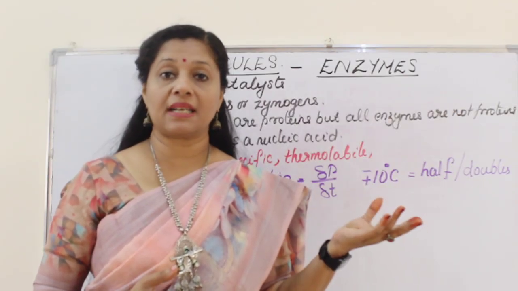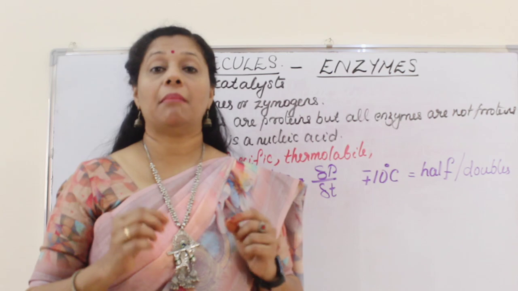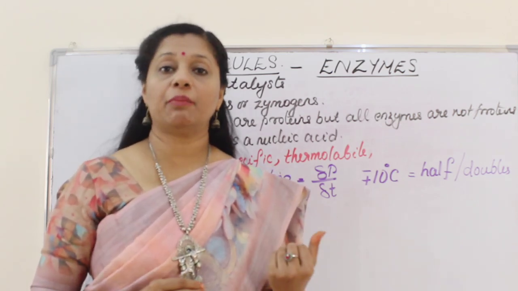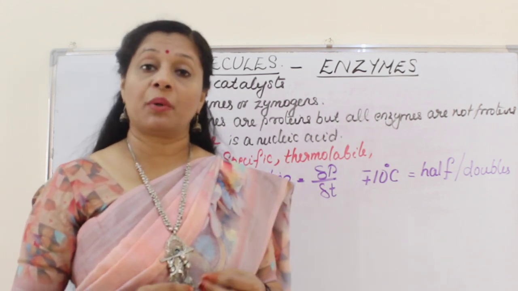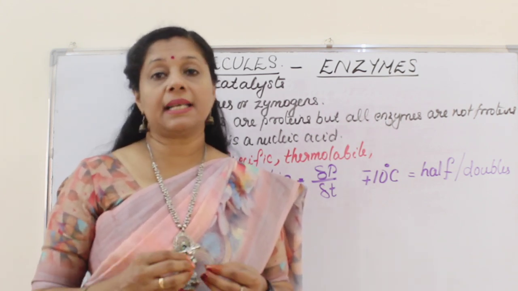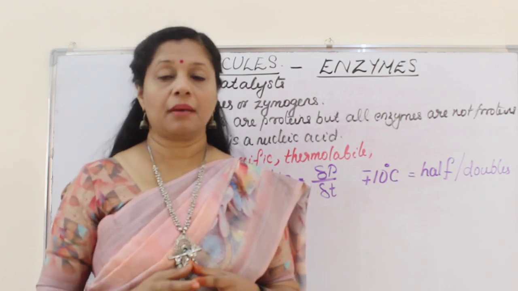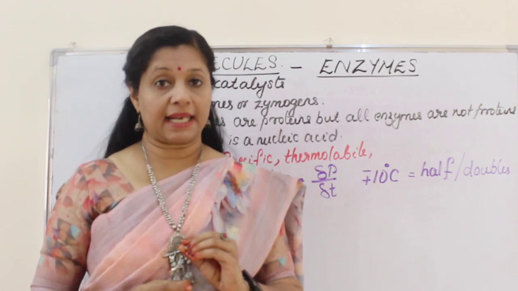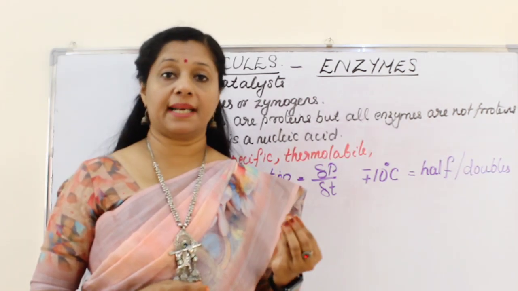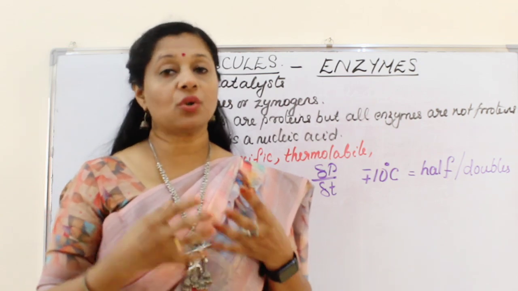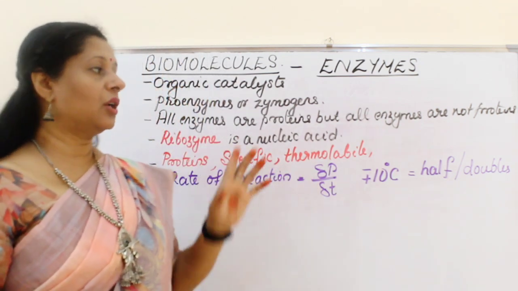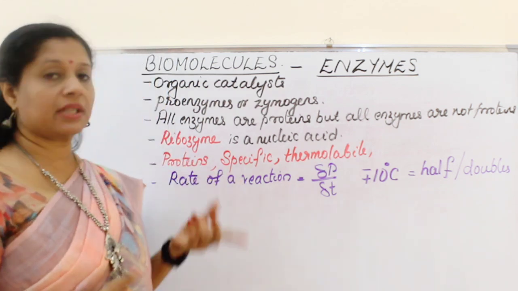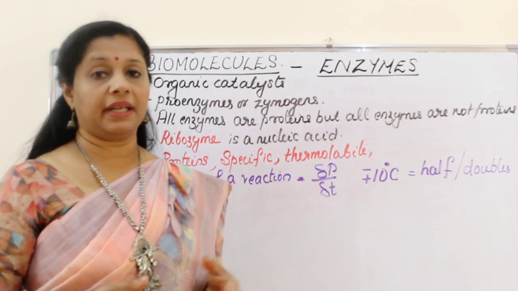Now, what are these enzymes? Are they similar to the catalyst outside? No. Here these enzymes are biological or organic in the sense that they are proteins. We just learned about proteins in the previous video. Proteins act as enzymes except for 1 or 2 exceptions, because RNA, a nucleic acid, can also act as an enzyme in certain reactions. Rest all enzymes are proteins. That means mostly enzymes are proteins. So we make a statement: all proteins are not enzymes, but all enzymes are proteins. But as I told, there is an exception. The ribozyme is one exception you can remember, which is actually a nucleic acid or RNA.